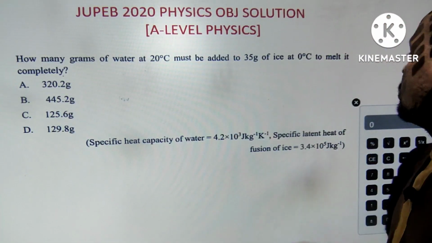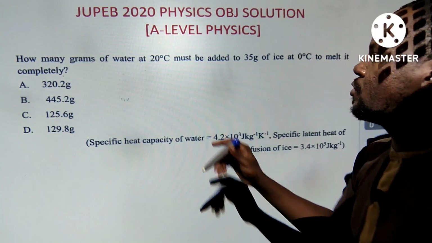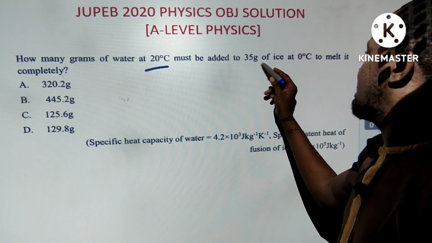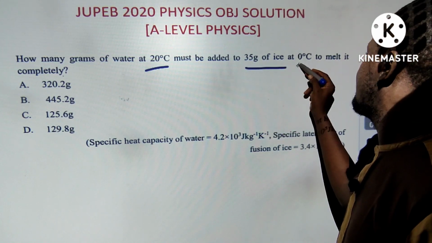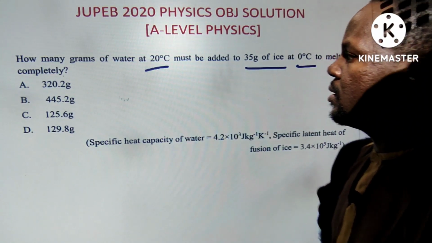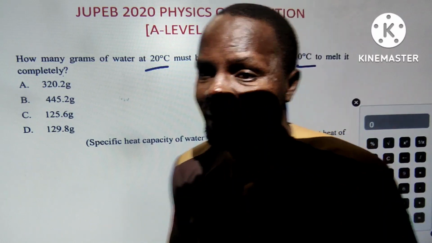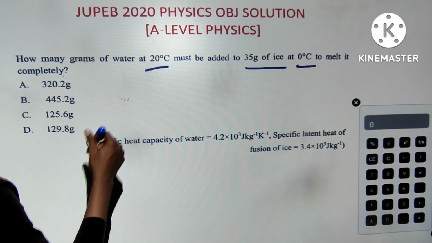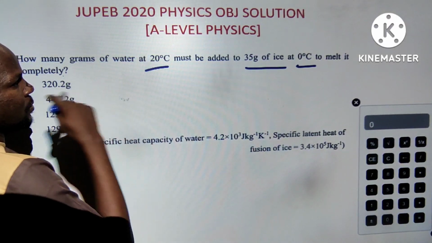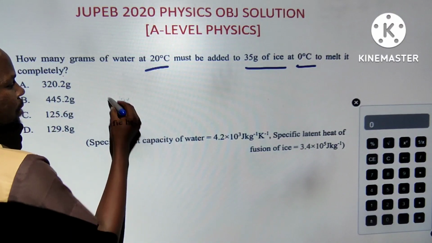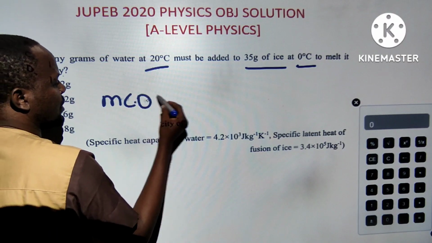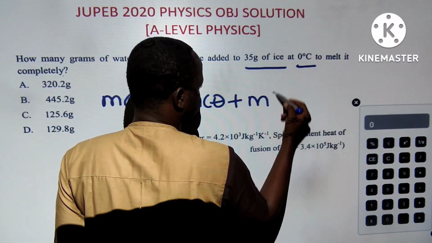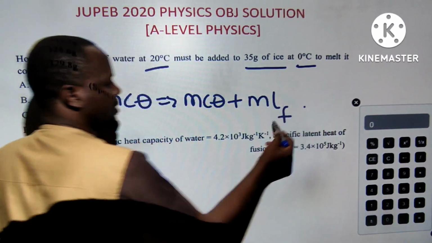Please, let's be fast. This question says: how many grams of water at 20 degrees Celsius must be added to 35 grams of ice at 0 degrees to melt it completely? How many grams of water must be added? Heat loss equals heat gain. So heat loss by water equals heat gain by what? By ice. Heat loss by water is mcθ. Heat gain by ice is mcθ plus mL_f, the latent heat of fusion.